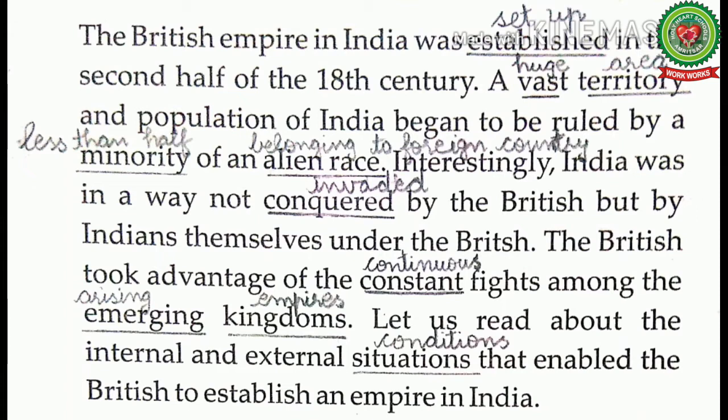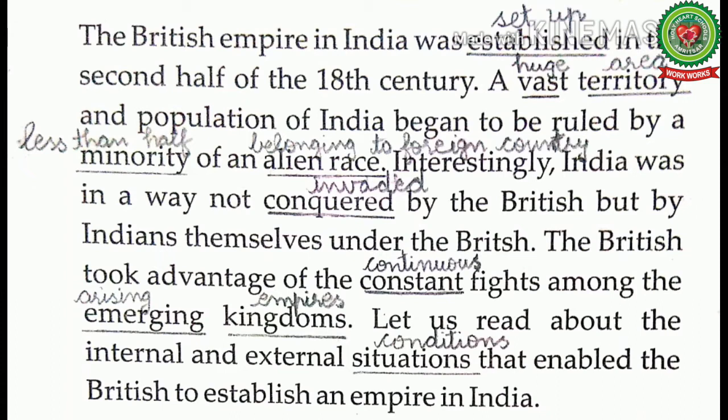Earlier the British had come to India just for trade. Their motive was not to conquer or invade India, but by seeing the condition of India, the British started taking advantage of the Indians. The British took advantage of the constant fights among the emerging kingdoms. Constant means continuous. Emerging kingdoms means arising empires.